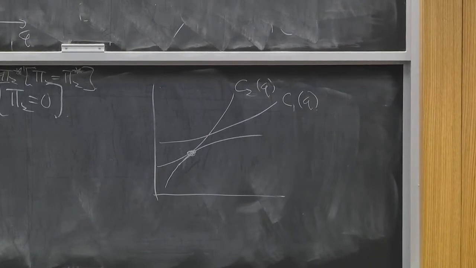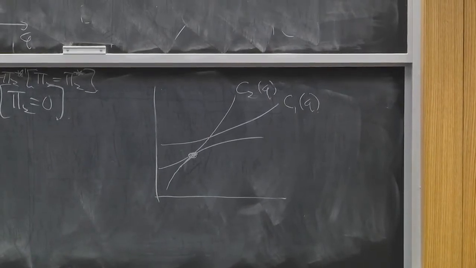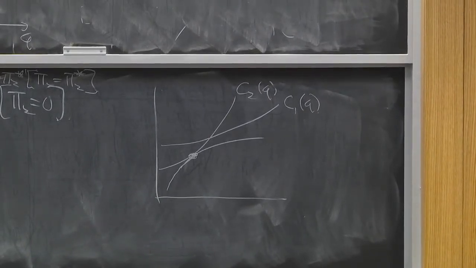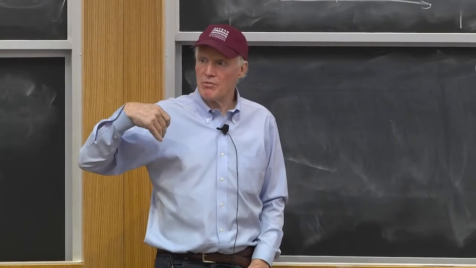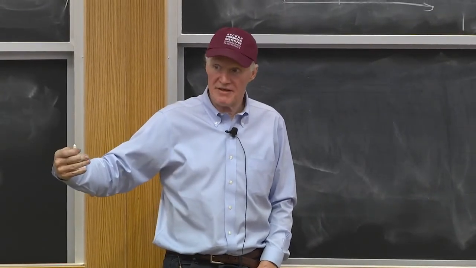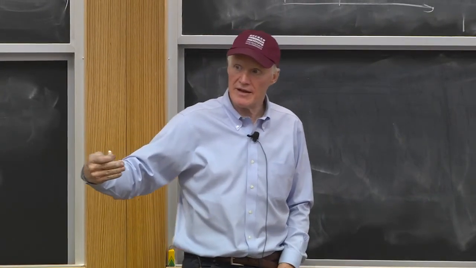I would have gotten the case where the firm earning positive profits was actually producing the lower quality product. There's nothing that says the firm that produces the higher quality product has to earn more profits. There's nothing in the economics that would tell us that.